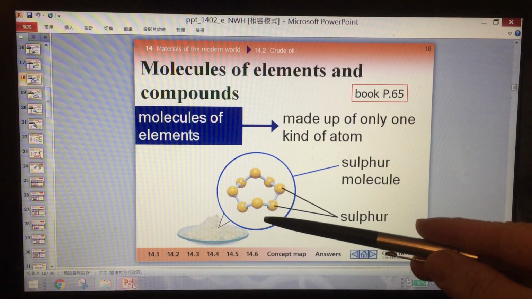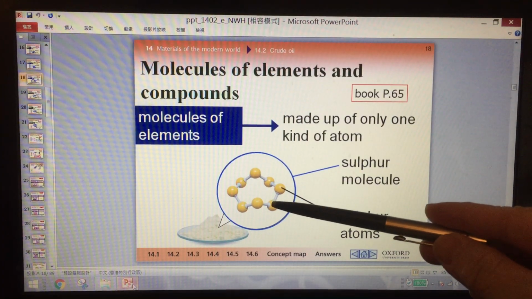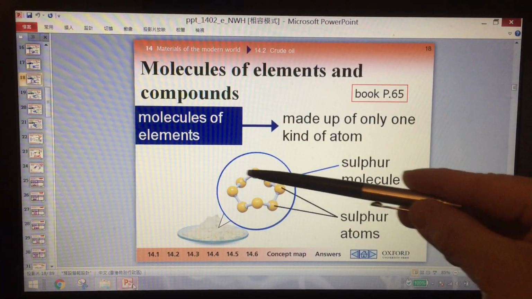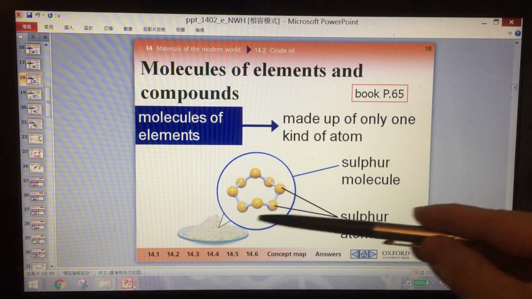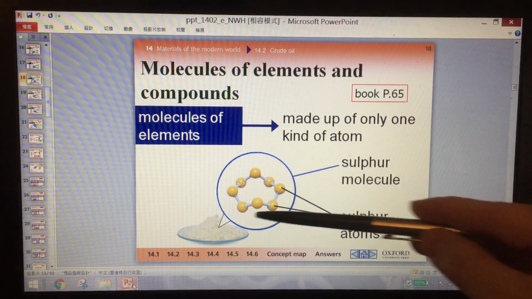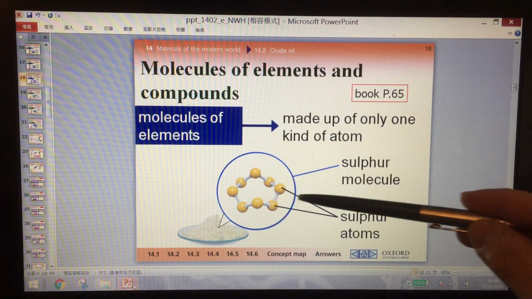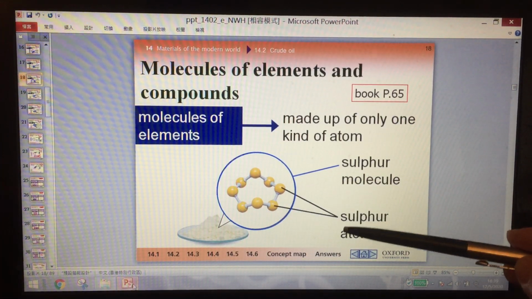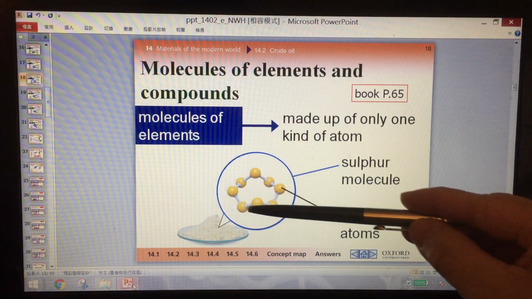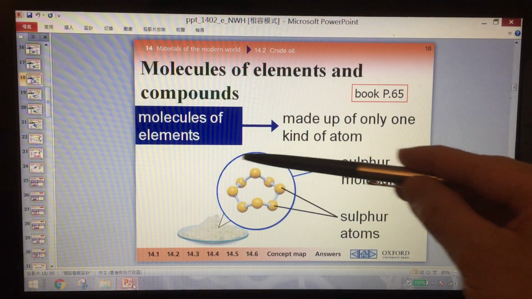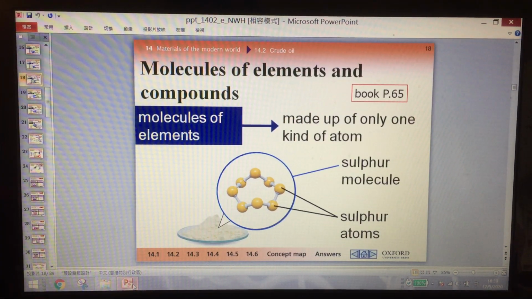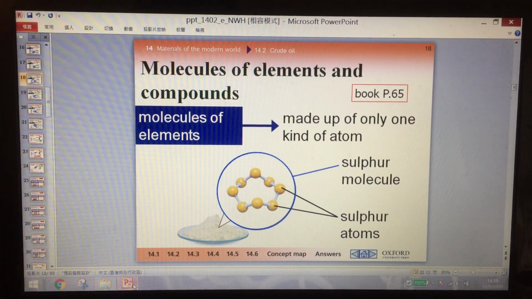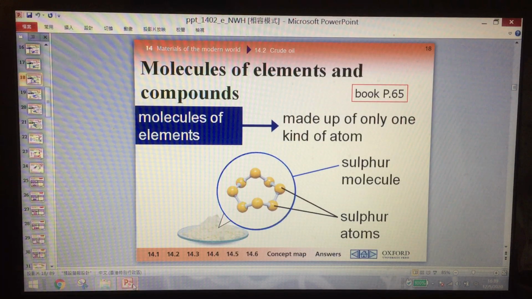This is sulfur. You will see that 8 sulfur atoms form a ring or a loop, just like a circle. So this is a sulfur molecule. Just one atom is a sulfur atom, but 8 sulfur atoms joined together is a sulfur molecule. And this is an element because there is only sulfur here.